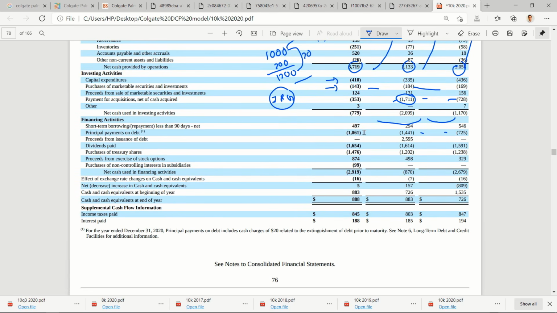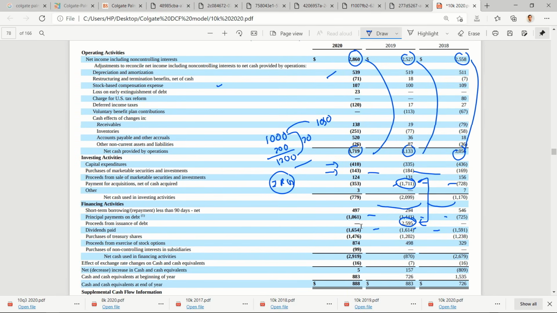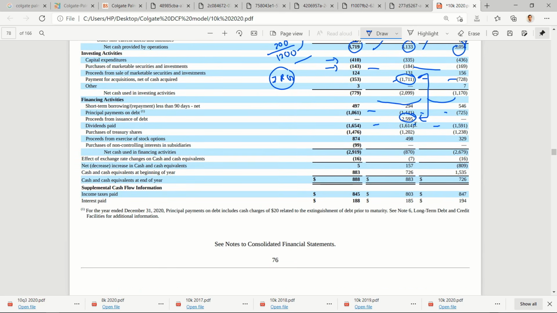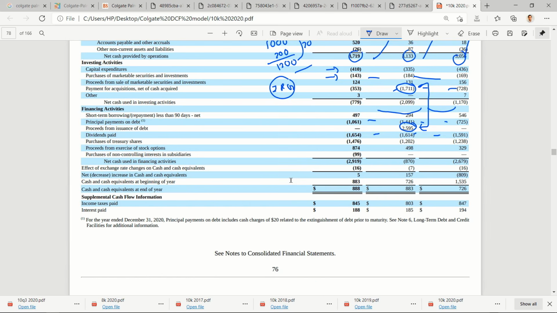Then debts have been paid. They have raised some debt, so I think this acquisition is financed by this debt. To acquire another company, they have taken a few loans from banks. Then dividends have been paid. So I think they have earned profits of 2860 and they have distributed dividends of 1654. So around 50-60% is their payout ratio. And I think this sums up their cash flow statement.